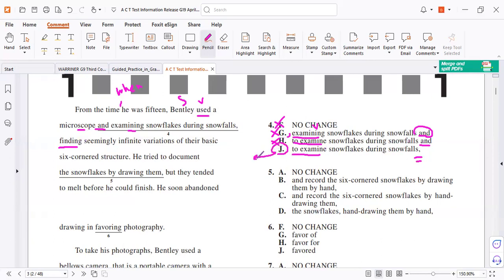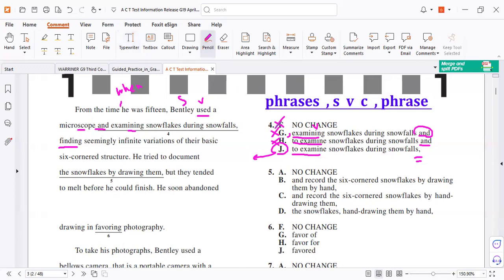So why is J correct? Because of the structure of the sentence. Number 1, we have a phrase and the clause at the beginning. No problem. You can add any information as phrases. Comma, start your sentence. And at the end, you can use a comma and then a phrase. So no problem. Information here refers to phrases or clauses. Remember, phrase or phrases. If you want to use a phrase at the end of the sentence, it can be. But if it is a present participle phrase, you need a comma. That's why we have a comma.